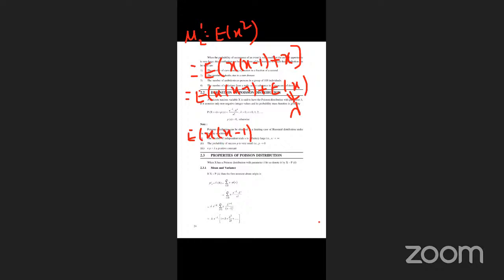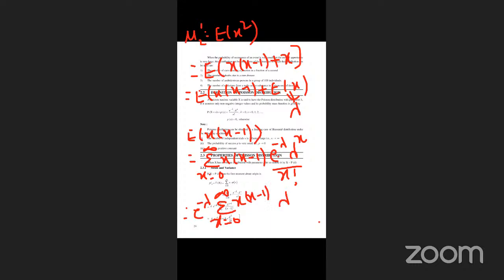That is converted into discrete form: summation x equal to 0 to infinity of x into x minus 1 into p of x. Here p of x is e power minus lambda, lambda power x by x factorial. Now take e power minus lambda outside. Next, summation x equal to 0 to infinity x into x minus 1, lambda power x minus 2 plus 2, that is, add and subtract.